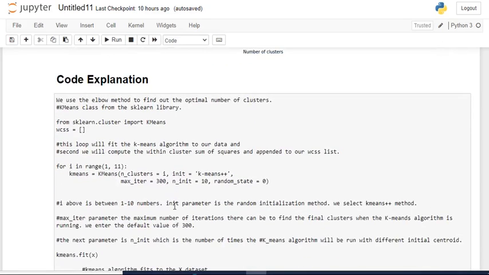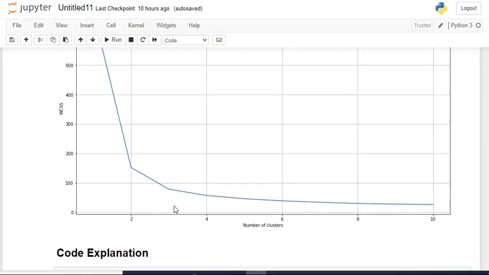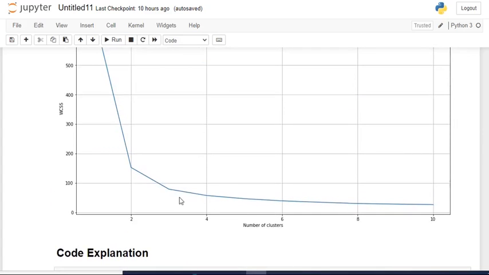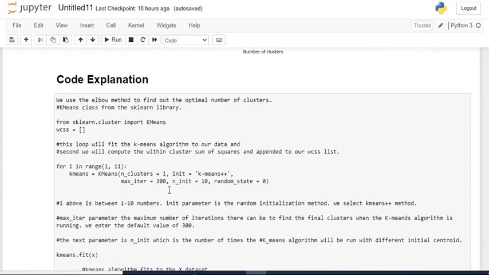This is the code explanation here. It is plotted between WCSS, that is the mean we calculated between the data points of the group, and the number of clusters. Here the plot is plotted, that is called the elbow plot, where we are going to predict the number of clusters. The number of clusters is 3.